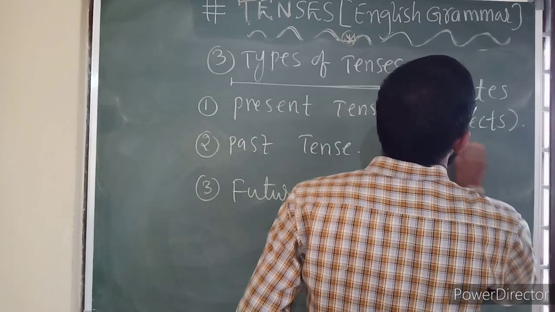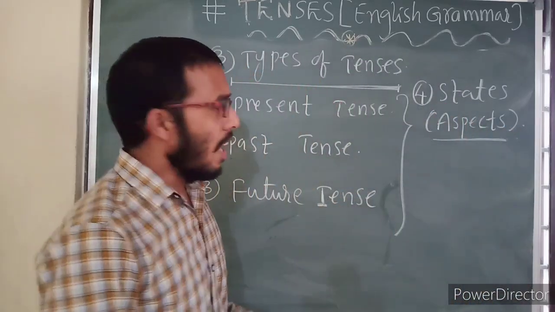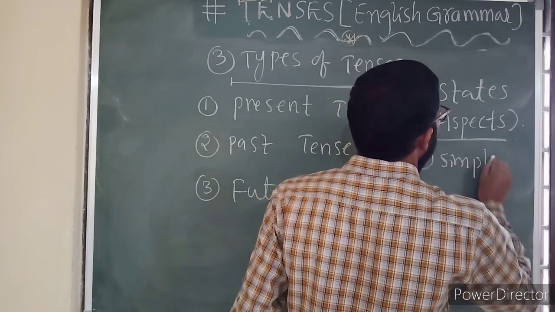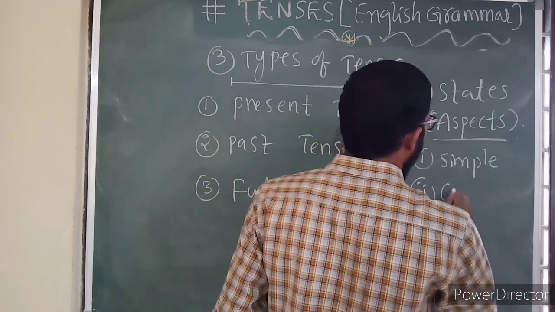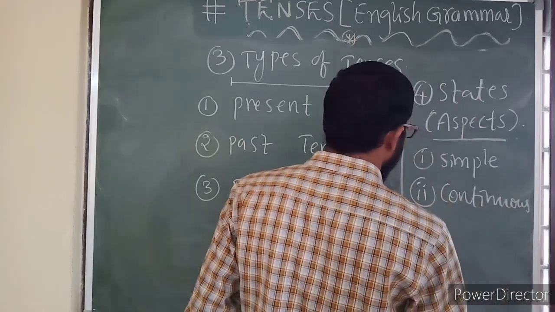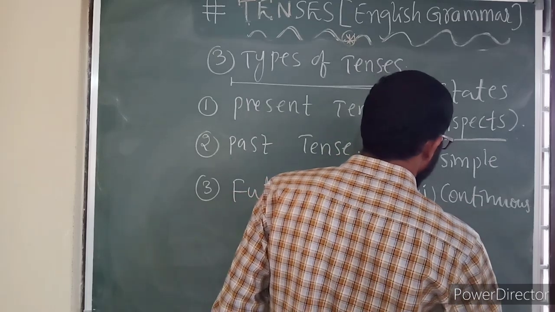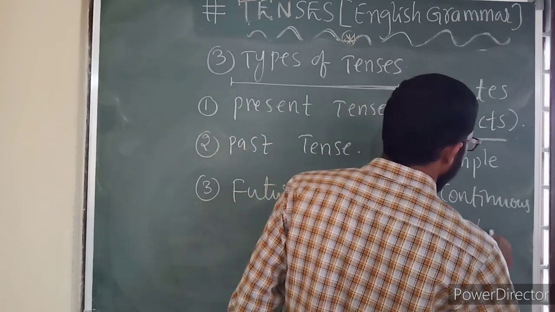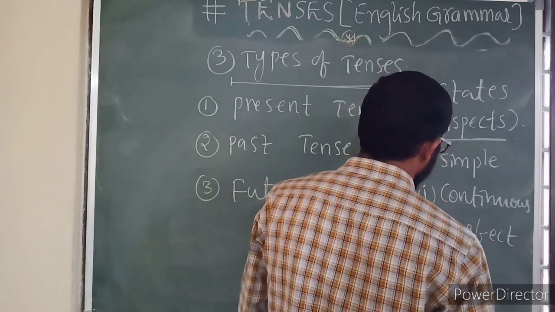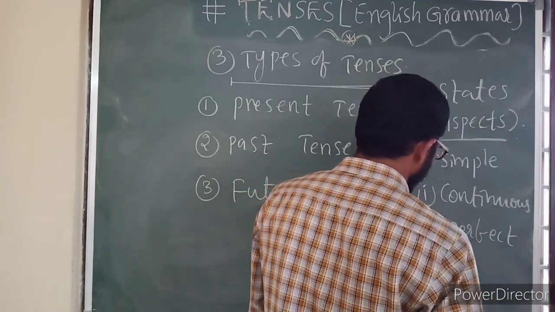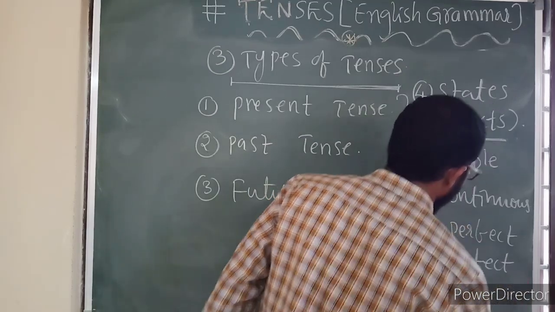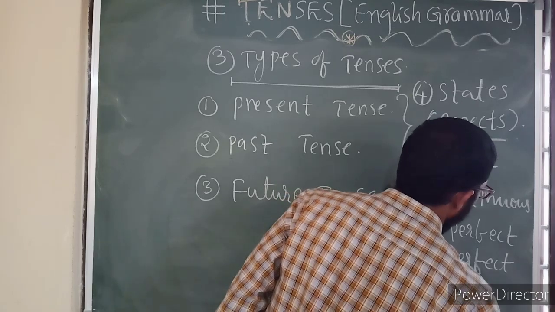Now the first aspect is simple, the second one is continuous, the third one is perfect, and the fourth one is perfect continuous tense.